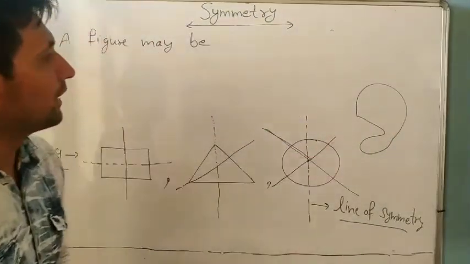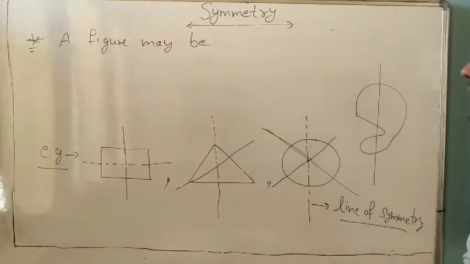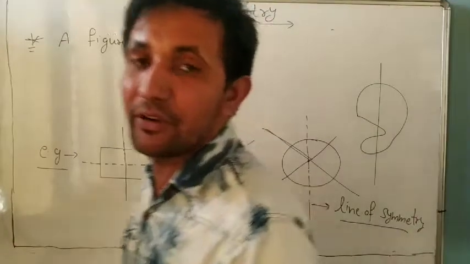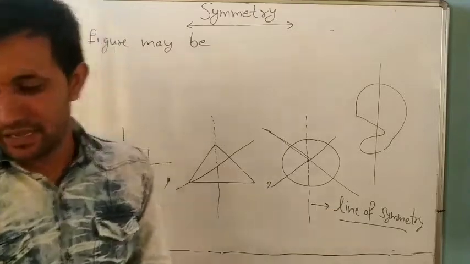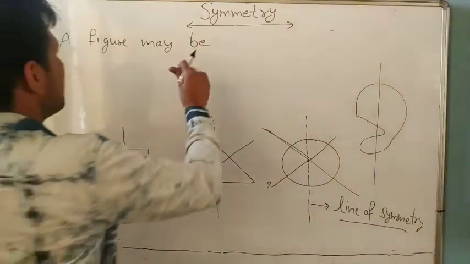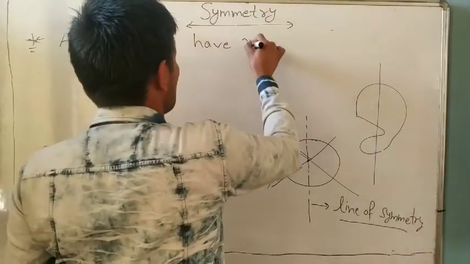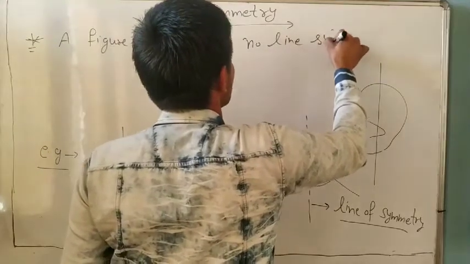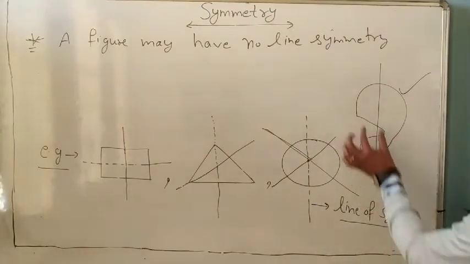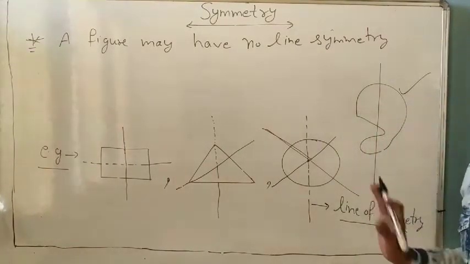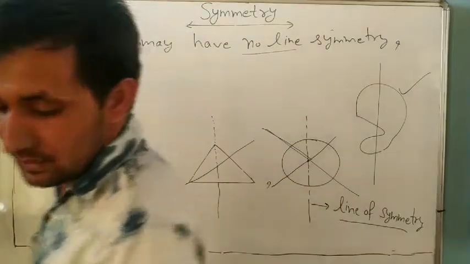Yes, in this figure, can you draw any line of symmetry like this one? No, these are not two equal parts. Maybe zero line of symmetry, maybe 2, maybe 3, maybe more than 3. Understand? A figure may have no line of symmetry. You can check it. This figure has no line of symmetry because this part and these two parts are not identical. They are not equal. It means no line of symmetry.